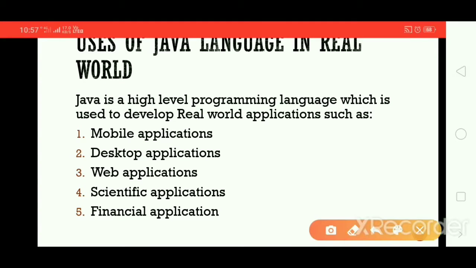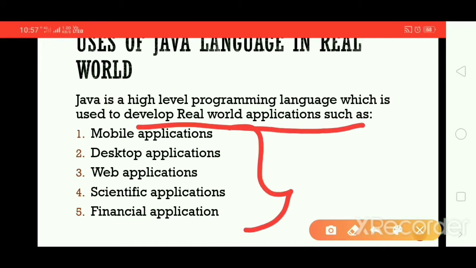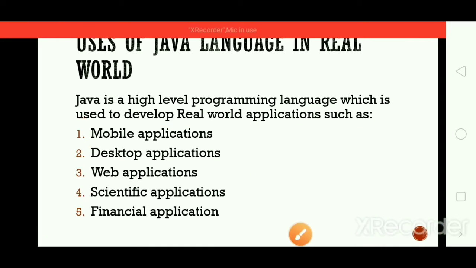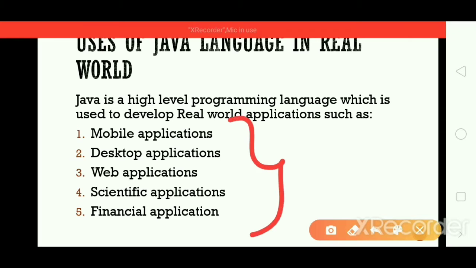And it is used to develop real-world applications such as mobile applications, desktop applications, web applications, scientific applications, financial applications, and many more. If you know the coding in Java, you can write code for developing such applications. In mobile applications, those applications which you find in your mobile, it may be gaming applications or other applications, you can develop those if you know the coding in Java.